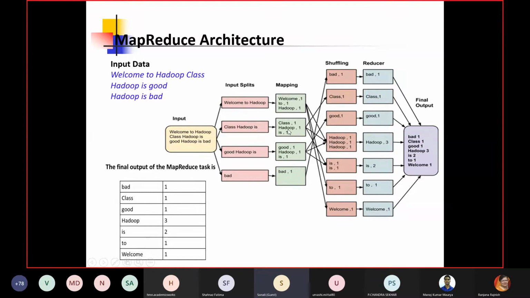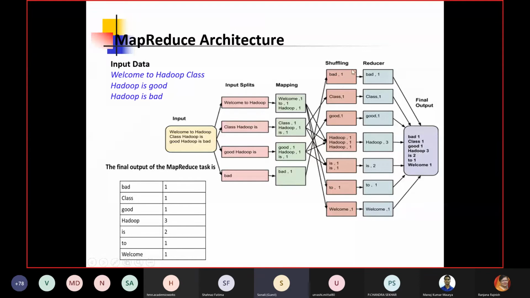For every split we need to run this mapper function, and once it has run, there will be a shuffling step. In the shuffling step we make groups of similar words, or basically groups of similar maps.